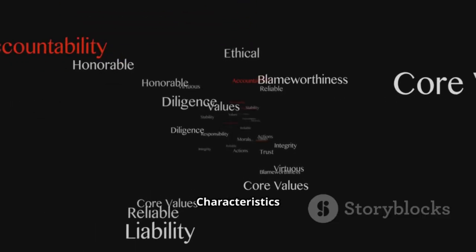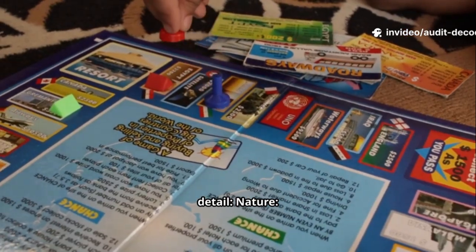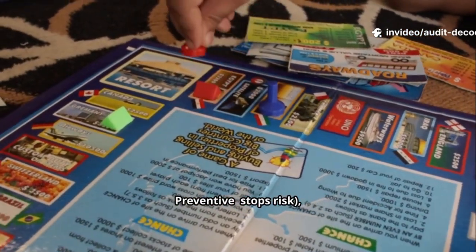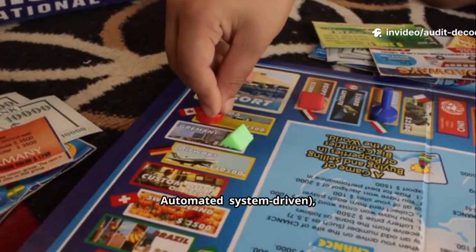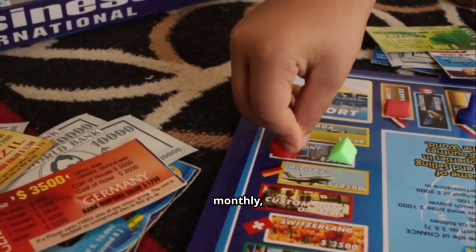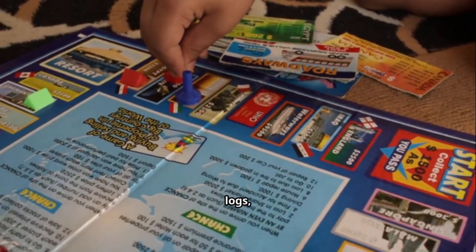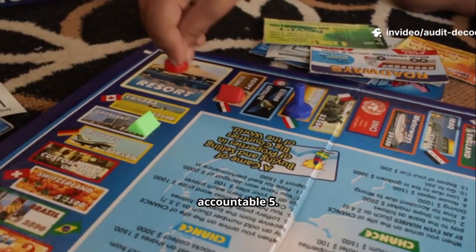4. Control characteristics. Auditors must capture control attributes in detail. Nature: preventive, stops the risk; detective, finds the risk after occurrence. Automation: automated, system-driven, manual, or hybrid. Frequency: real-time, daily, monthly, quarterly. Evidence: screenshots, logs, approvals, exception reports. Owner: department or individual accountable.